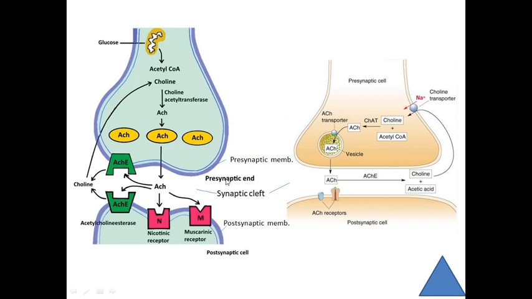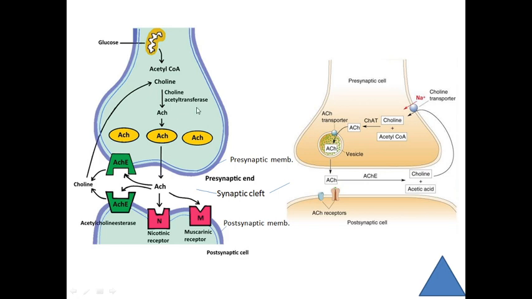In these two diagrams we discuss the normal mechanism of the impulse transmission from one neuron to another neuron at the site of this synapse. And also here we discuss how this OP compound, this poison, interferes in the normal physiology of synaptic transmission of the nerve impulse.